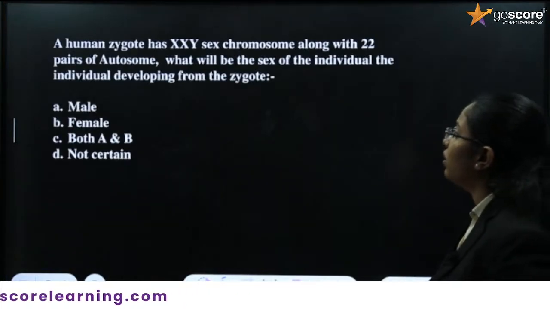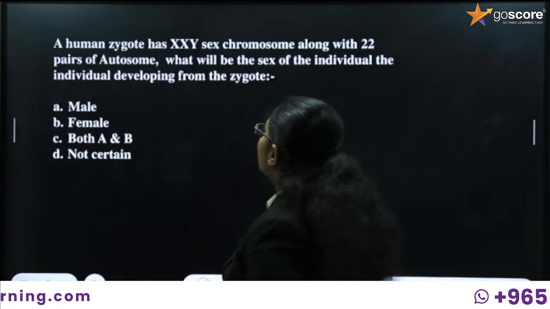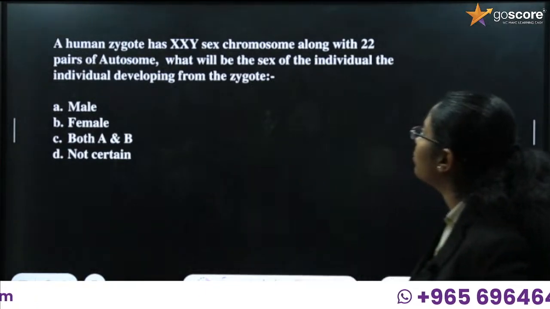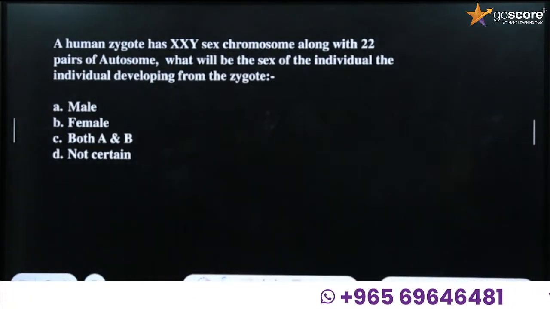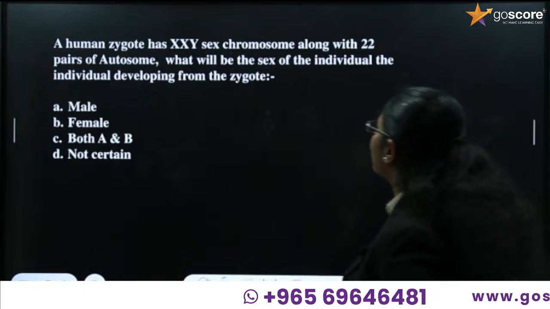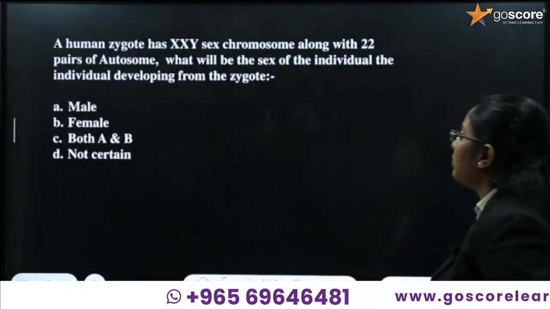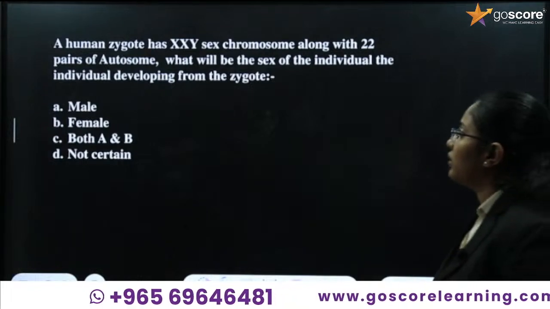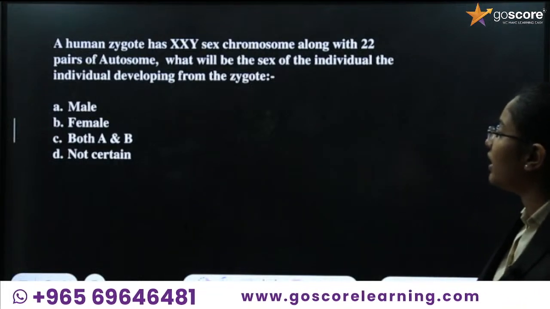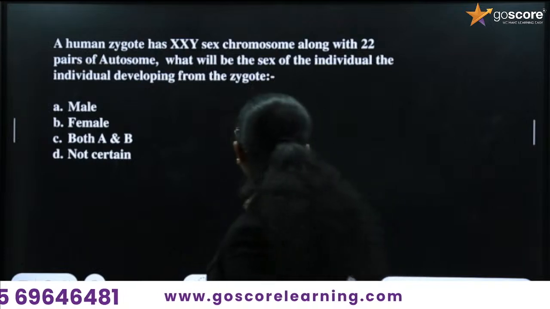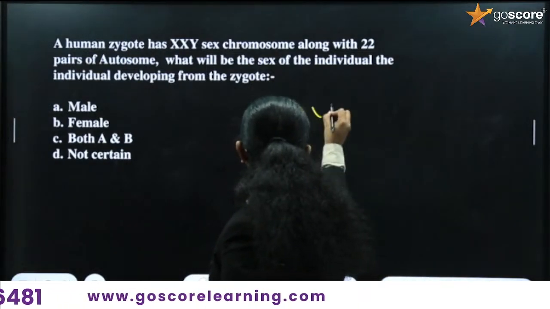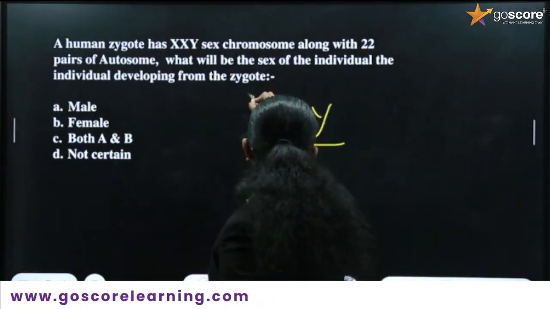In a human zygote with XXY sex chromosomes along with 22 pairs of autosomes, what will be the sex of the individual developing from the zygote? Here the zygote is having the XXY condition.